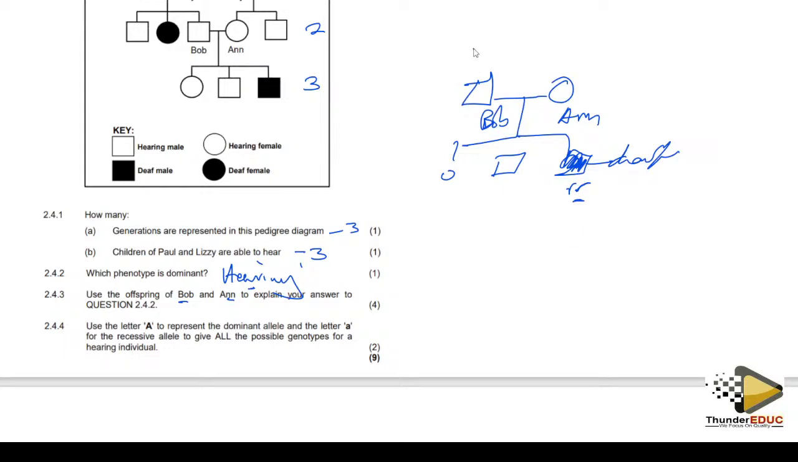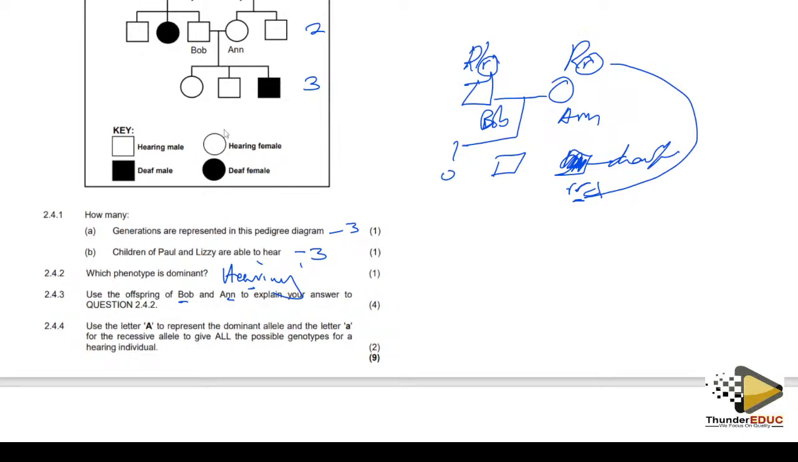It means that Bob is capital R, small r, and even this one is capital R, small r. This came from the mother, this came from the father, and then they joined and formed this kid who has the disease. It means that this allele and this allele came here. So use Bob and Anna and explain your answer.